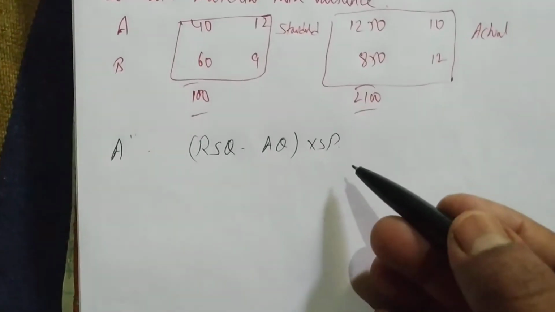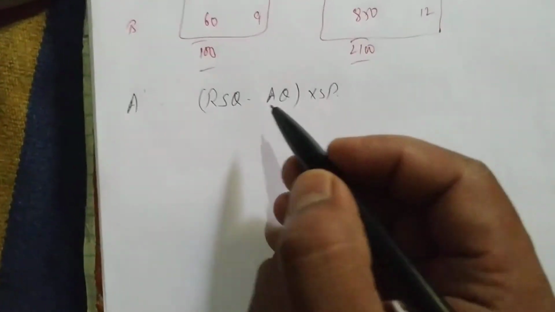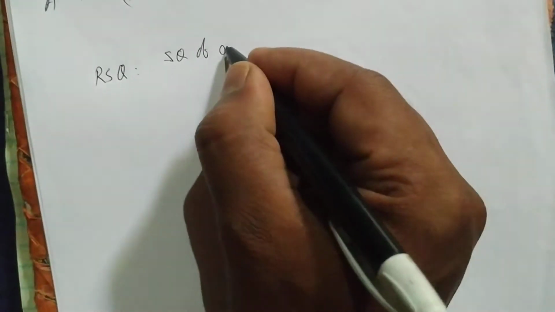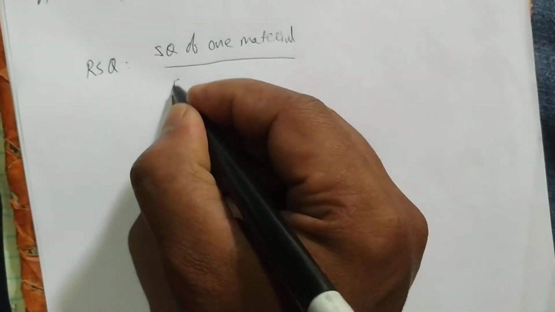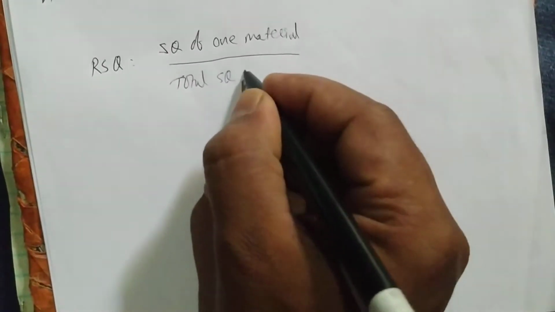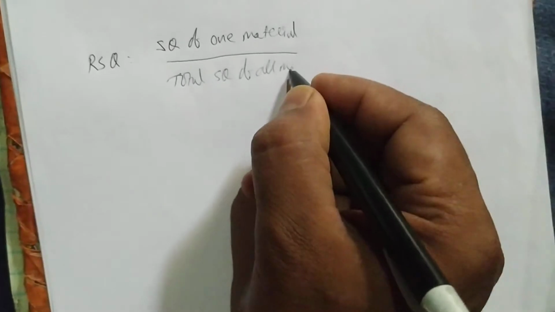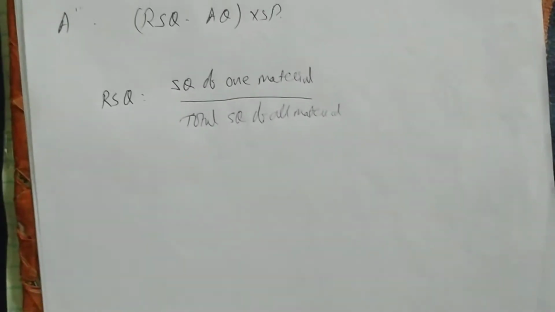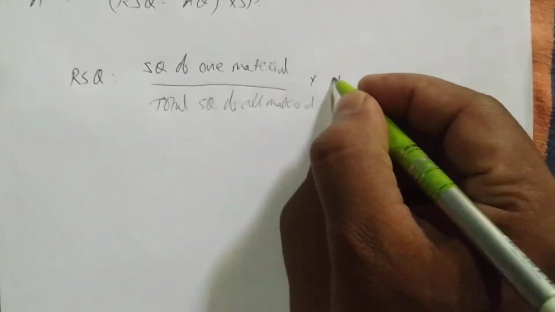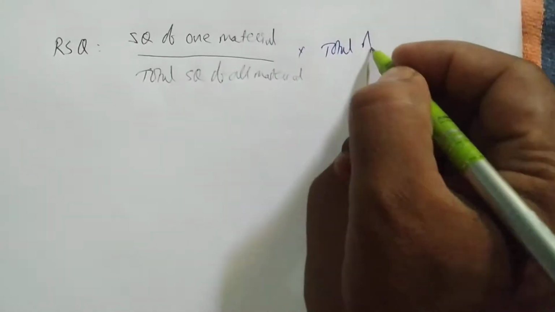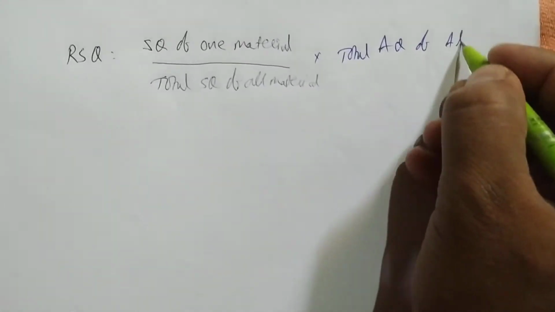If you do not write 'into', it is still a multiplication. Now the RSQ formula we have written here: RSQ equals SQ of one material, divided by the total standard quantity of all materials, then multiplied by the total AQ of all materials.